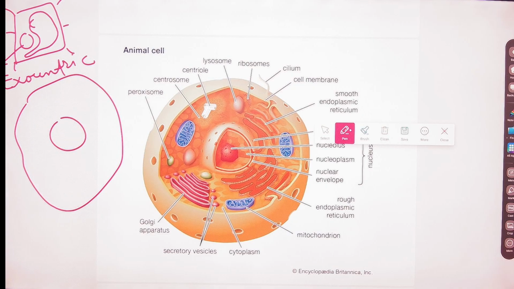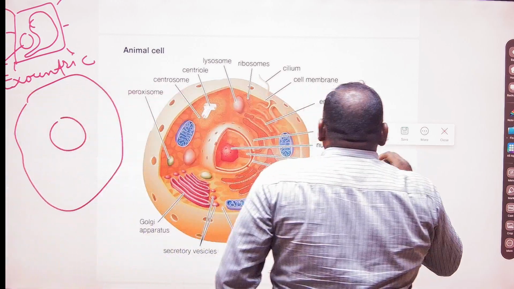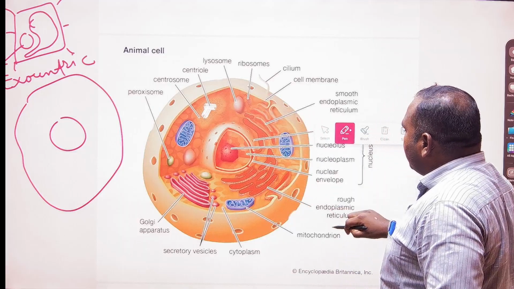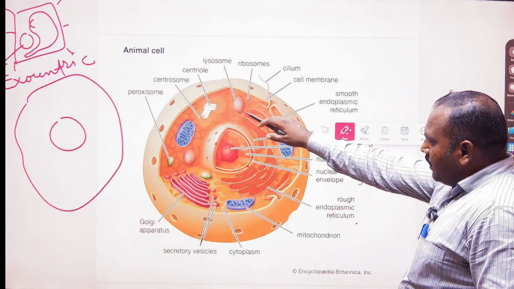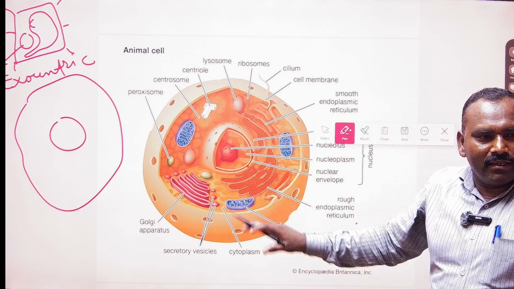This is a hexocentric and it is a centric. Okay, so that is the difference. Now we see the different kinds of the cell organelles. Here in this figure, you will see almost all the cell organelles.